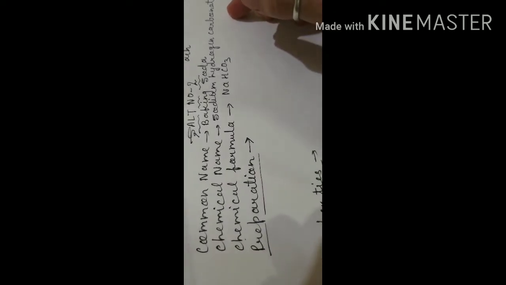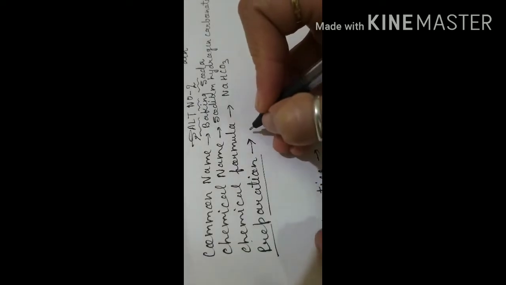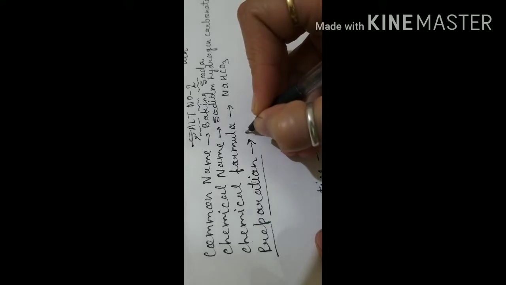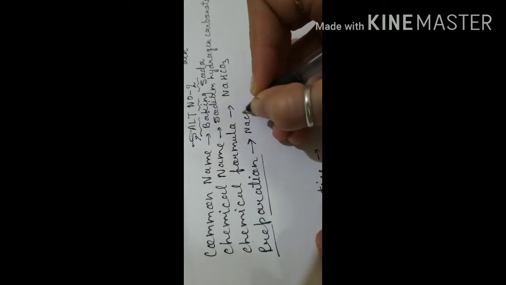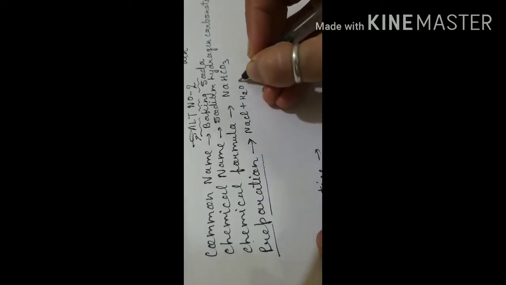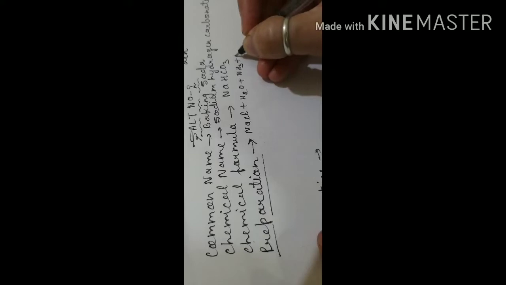Now let us discuss its preparation, how it is to be prepared. It can also be prepared from the brine solution, as I have taught in the previous session. What is brine? It is an aqueous, saturated solution of sodium chloride. So NaCl plus water, we have to pass ammonia gas inside it, and after this CO2 gas.